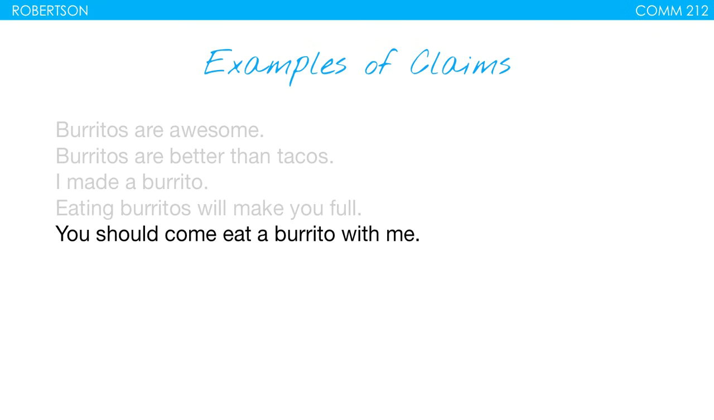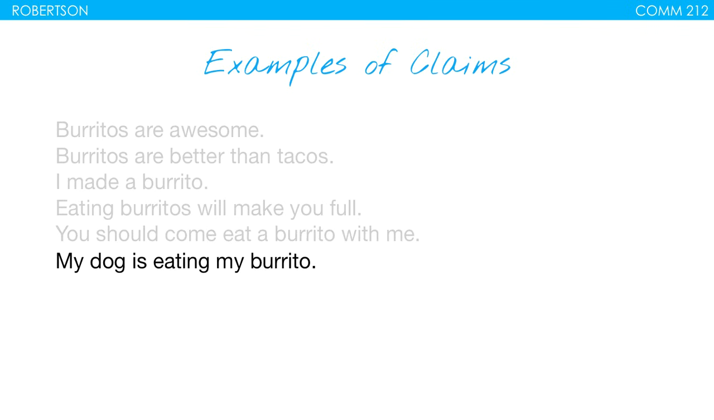You should come eat a burrito with me. So now we're saying that you should go do something. Notice how this is different from the others, because here we're actually advocating for change. We're advocating for some sort of action to be taken. We're saying that you should come with me and get a burrito. My dog is eating my burrito. Here we're describing something that's going on. With my dog, we're saying this is what's happening. He's eating my burrito. I am a burrito. Now, I know this is just a screencast right now, but I'm not a burrito. So notice that this doesn't have to be true, right? This can be a false claim.